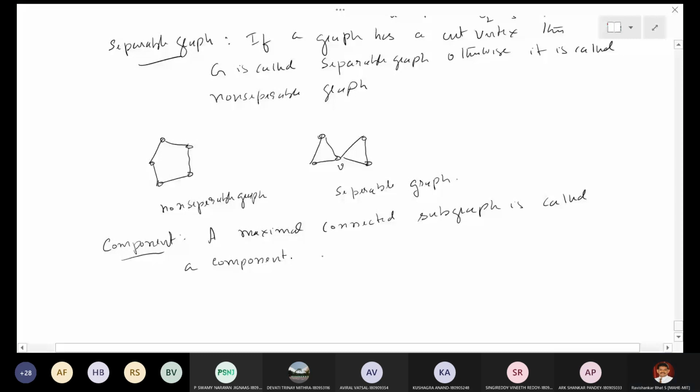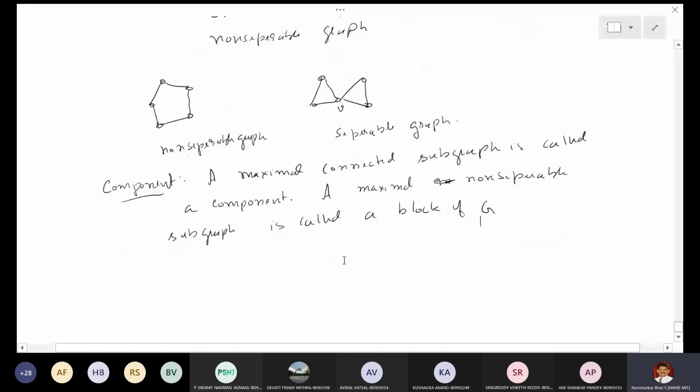A maximal non-separable subgraph is called a block of G. And a maximal complete subgraph is called a clique of G. Of course, I'll come to that later.